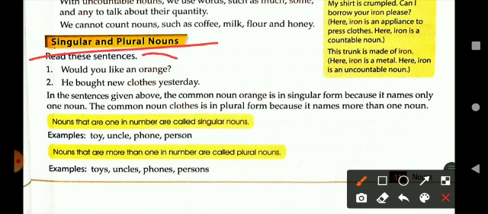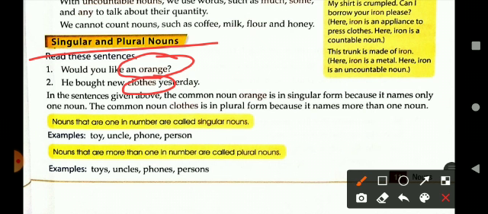So here an orange is countable and it's in singular form. The common noun clothes is given in plural form because it names more than one noun. So here we can see that s is added. It's a common noun but in plural form.